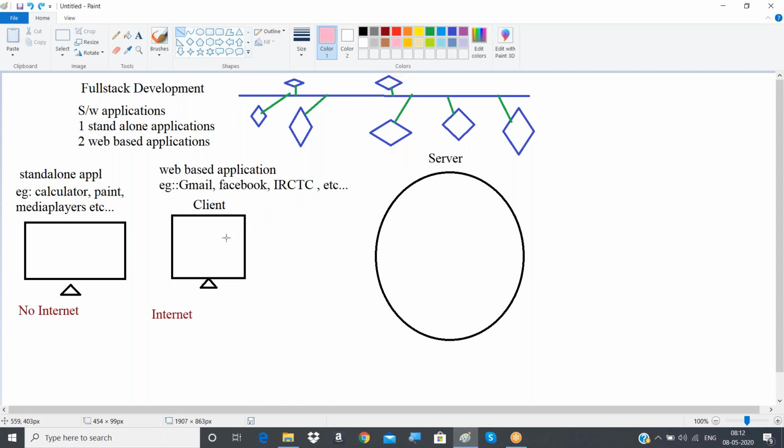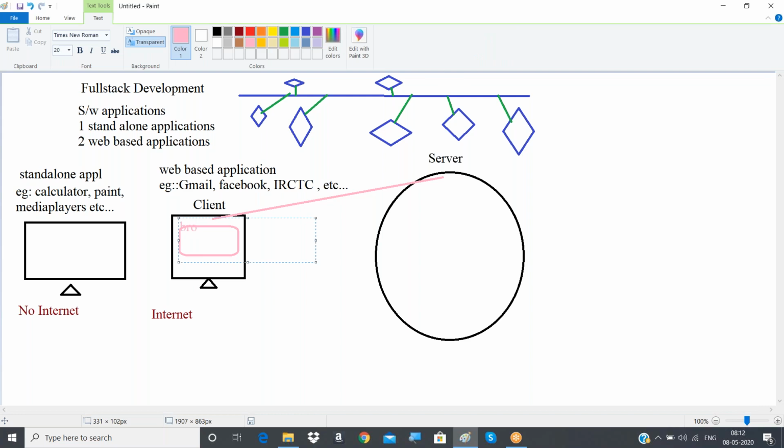We'll take the sign up page in the browser, and then we'll be entering our first name, our last name, some data there. Once we are entering such data and it is completed, we'll be pressing one button, the sign up button or register button, something like that.